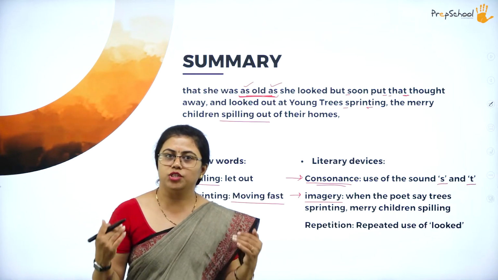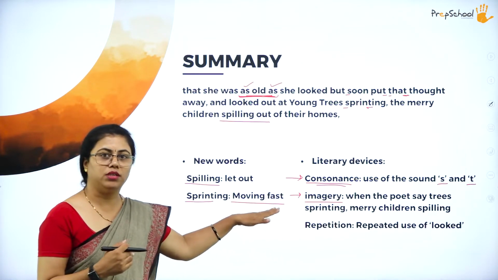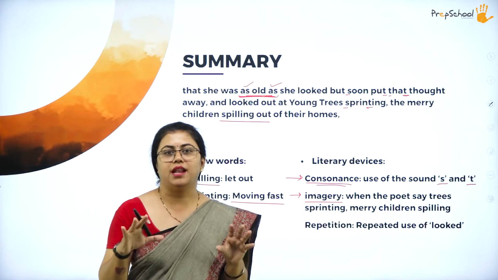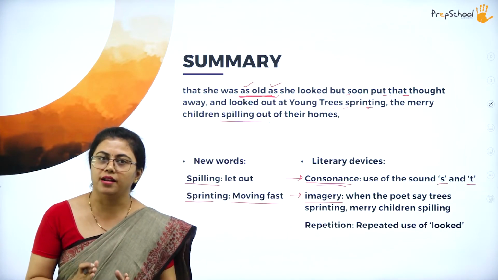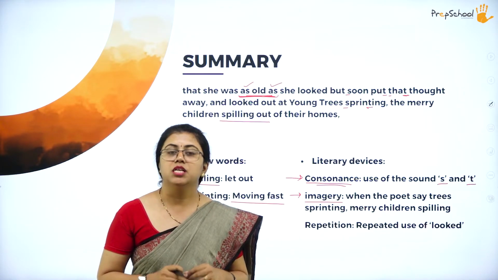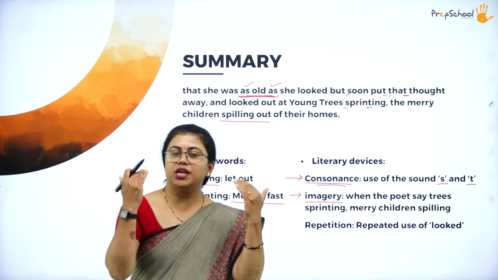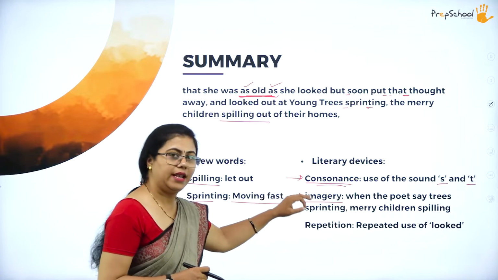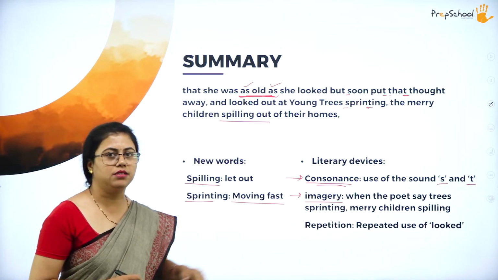When you imagine what the poetess is telling, it gives you a picture of trees running. It is not that the trees are running, but the movement of trees comes to your mind. So that is imagery. That creates a visual effect in your mind, and that is another literary device used here.